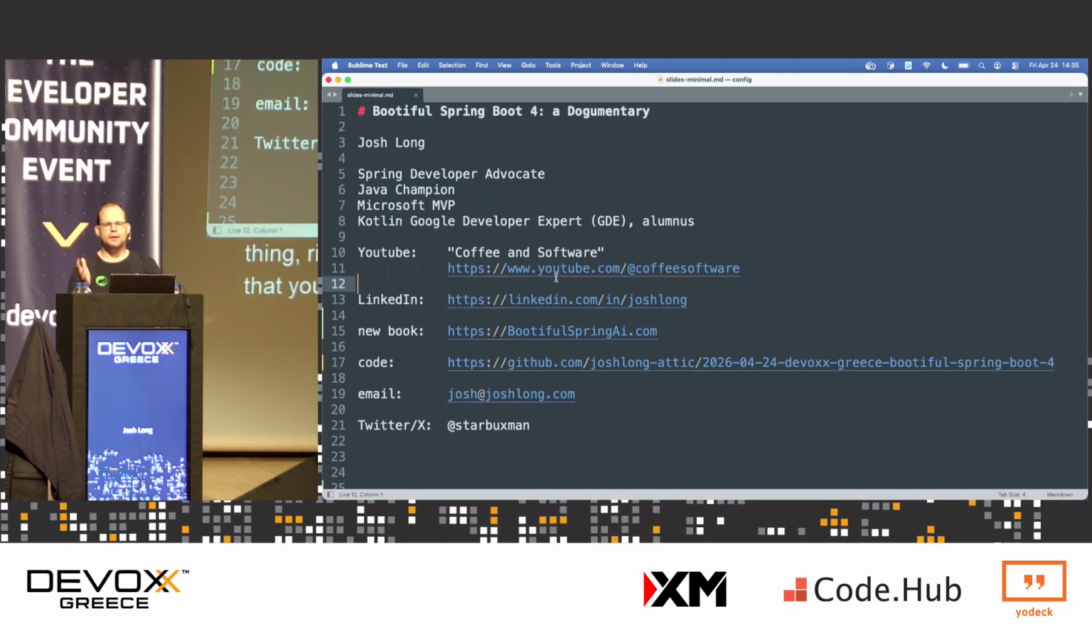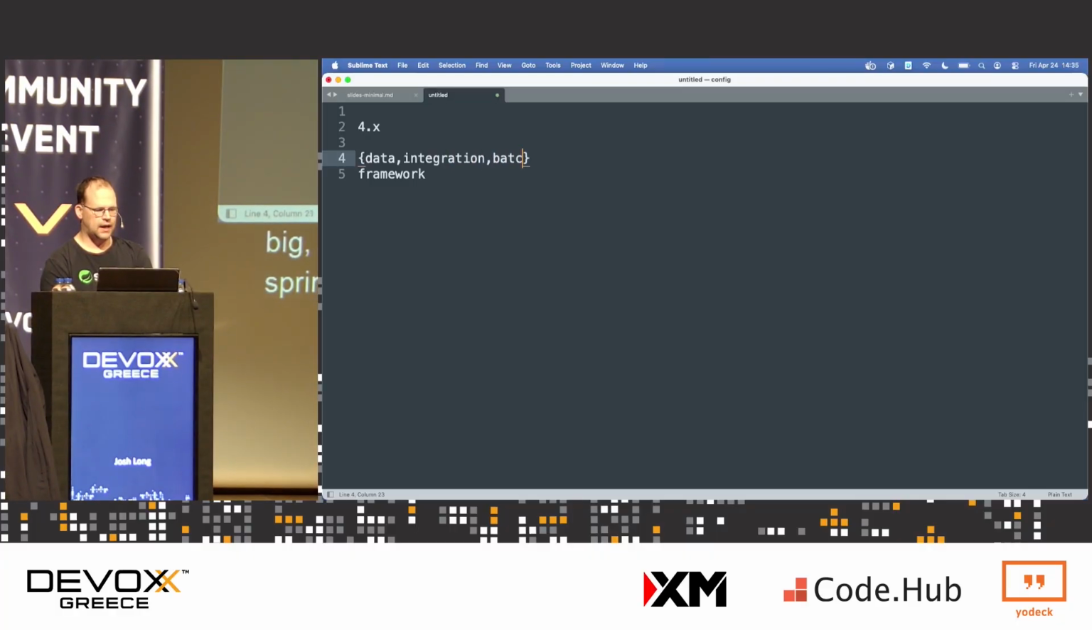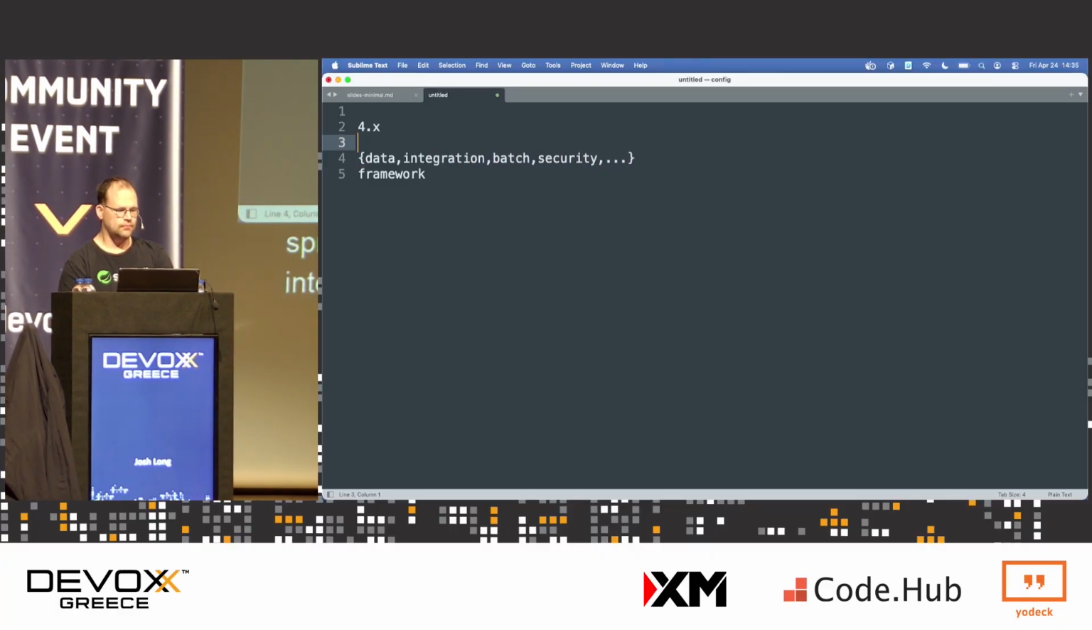So, my friends, I want to talk about the amazing, wonderful world of Spring Boot 4 and beyond, right? Remember, every 6 months we release a new version of Spring Boot, but this is a very special release. This is a new generation. 4.x is big, right? And so we have the Spring framework, and then on top of that, you have projects like data, integration, batch, security, etc. On top of that, you have Boot, and then on top of that, you have projects that depend on Boot, like modular, cloud, AI, and for the moment, gRPC.